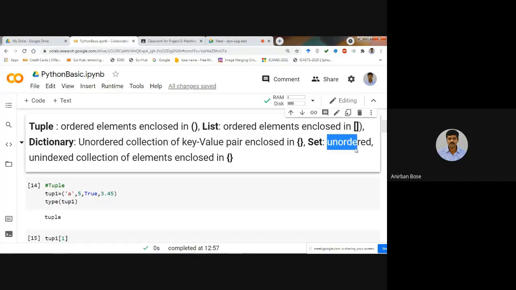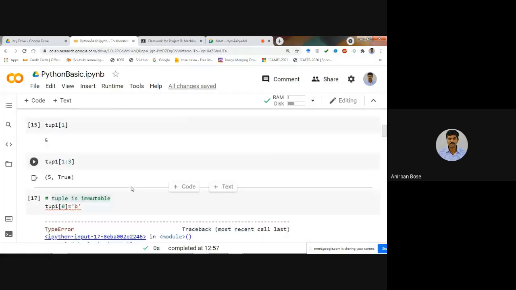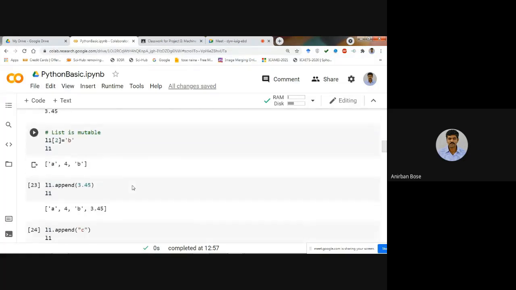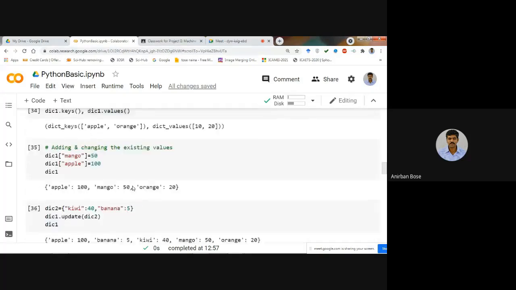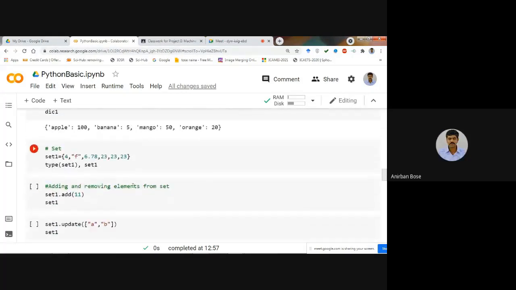It is also unordered, there is no order, and it is also not indexed. These are the properties of a set that you already know from the basic definition of a set. So how we can define a set and operate on it.